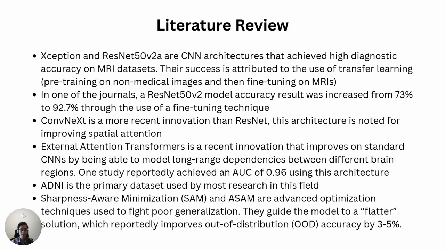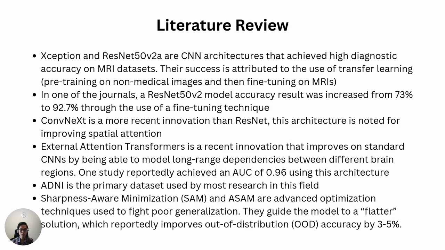ConvNeXt is a more recent innovation than ResNet. This architecture is noted for improving spatial attention. External attention transformers is a recent innovation that improves on standard CNNs by being able to model long-range dependencies between different brain regions. One study reportedly achieved an AUC of 0.96 using this architecture. ADNI is the primary dataset used by most research in this field.